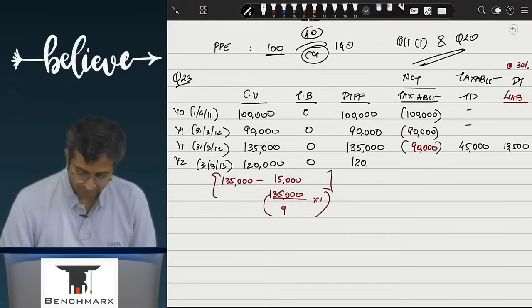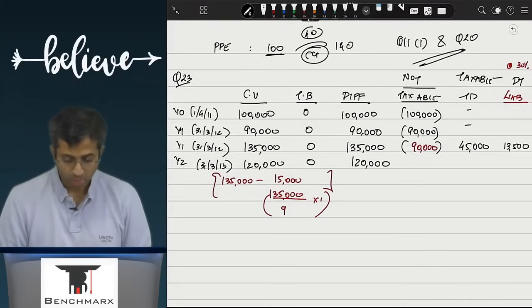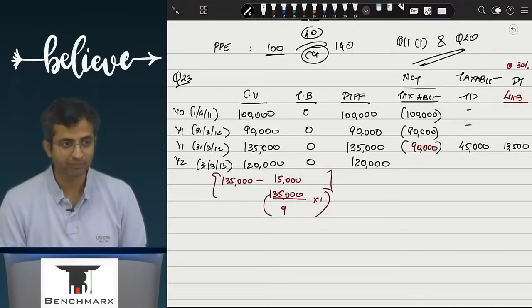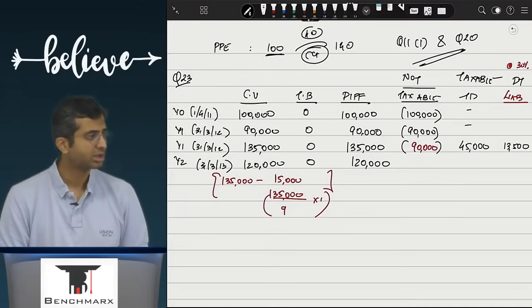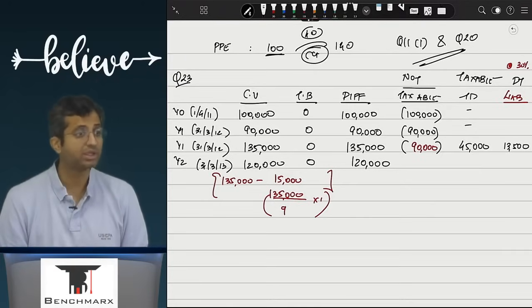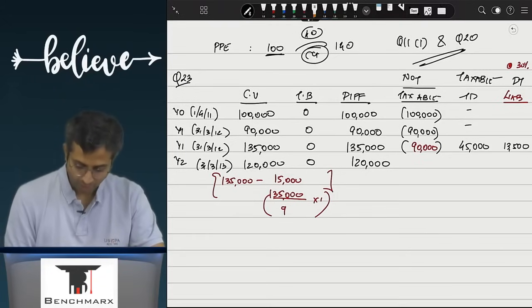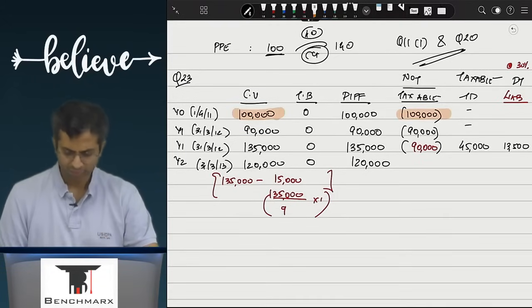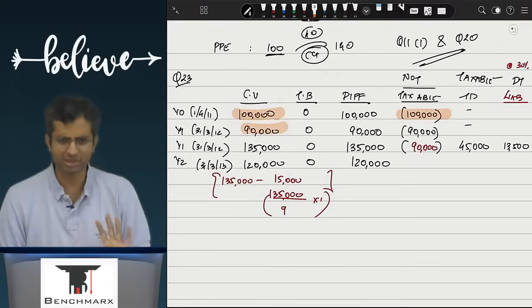So the tax base is still how much? 0. So the difference is now 1,20,000 technically. Now out of this, how much do you think? Here the problem will come again. How much do you think is not eligible for tax purpose? Will the entire 90,000 not be eligible for tax purpose? Think and tell me. Like earlier, the value was 1 lakh, 1 lakh was not eligible, then it depreciated by 10,000. In income tax also this same base will remain, and hence we said 90,000 is not eligible.